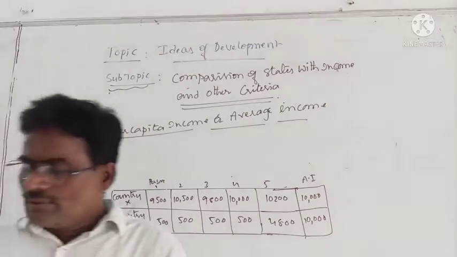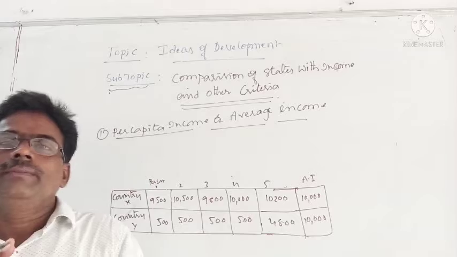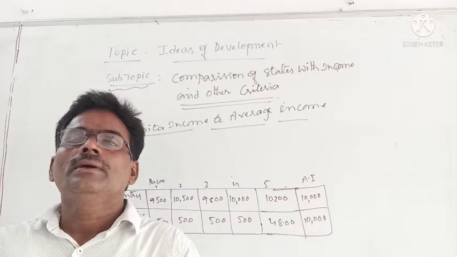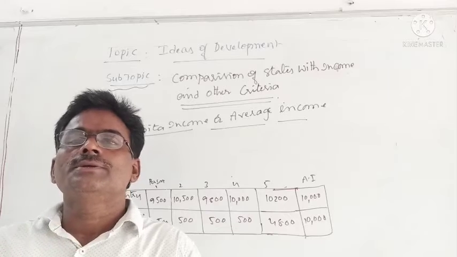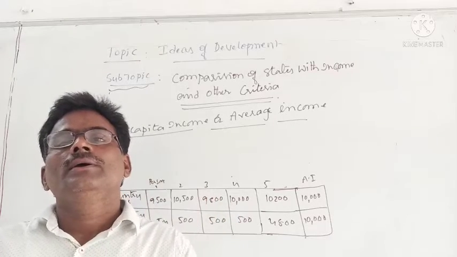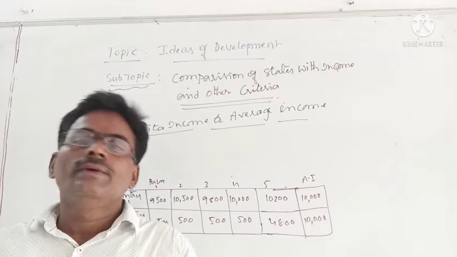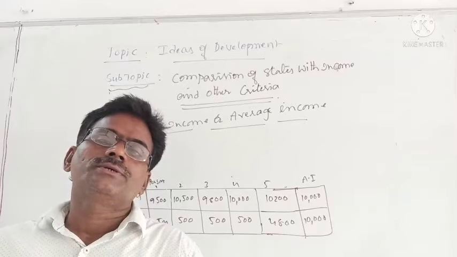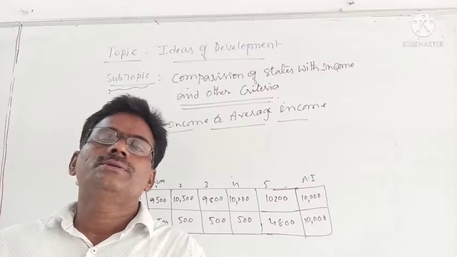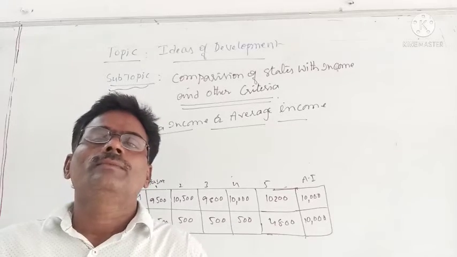And so when per capita income increases, automatically the position of the person will also increase. That's why per capita income, nothing but average income, is being used by many nations and even international organizations when they are comparing nations and states. This is point number one.